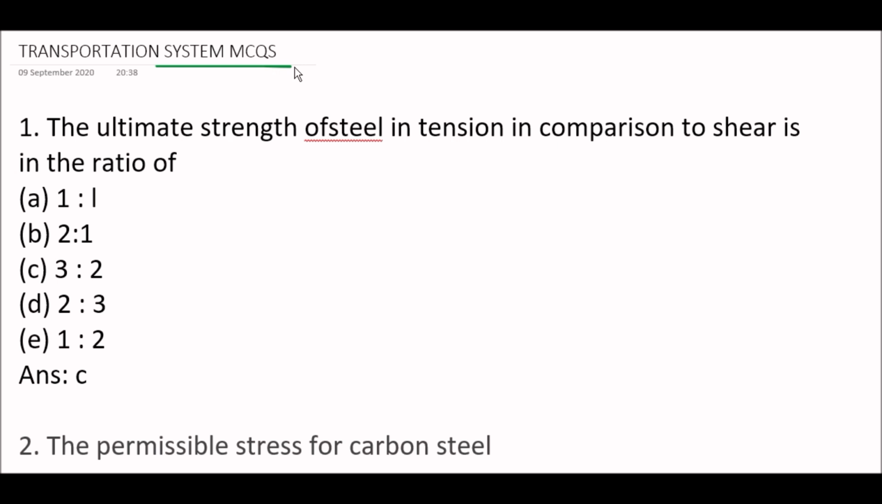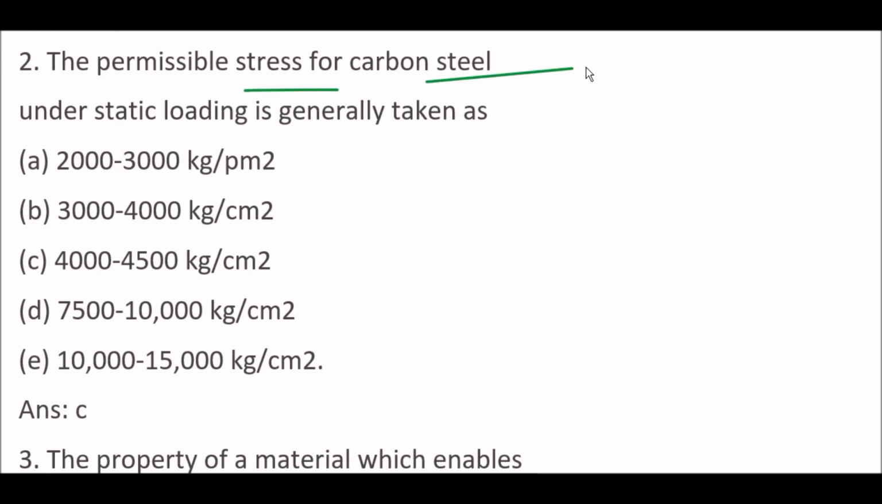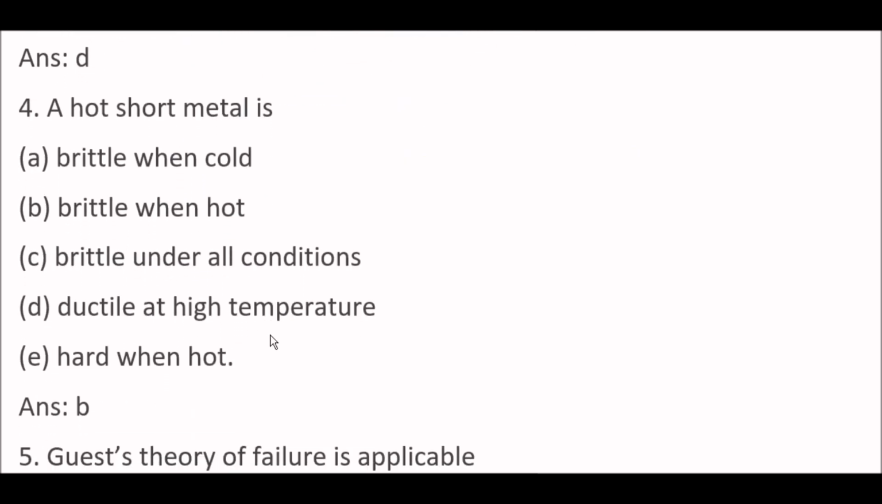In this, your first question is, the ultimate strength of steel in tension in compression to shear is the ratio of 3:2. Okay. Next question. The permissible stress for carbon steel under static loading is generally taken as 4000 to 4500 kg per sq cm. Next question. The property of a material which enables it to resist fracture due to high impact loads is known as toughness. Next question. A hot short metal is option B, brittle when hot.